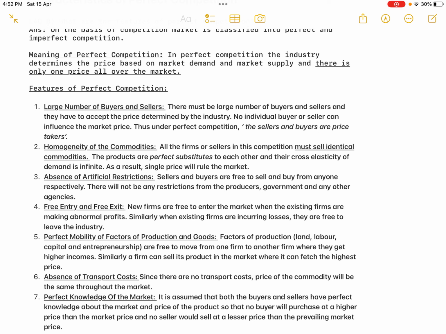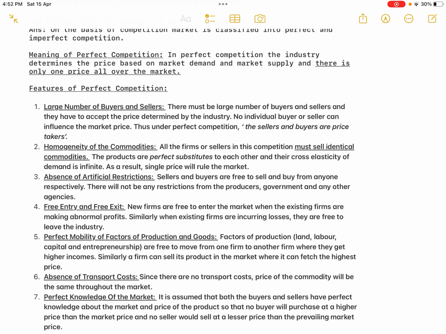Okay, so that is the total market demand and market supply of mangoes. One price is fixed for the mangoes. So if there are a large number of sellers, they cannot change the price of the commodity. Nobody has any influence on fixing the price. Neither the buyer nor the seller can alter the price that is determined by the industry. Only that price will prevail, isn't it? Whatever the price of mangoes determined by the industry based on total market demand and total market supply, no buyer, no seller can change that price.